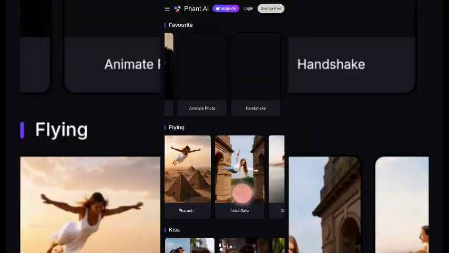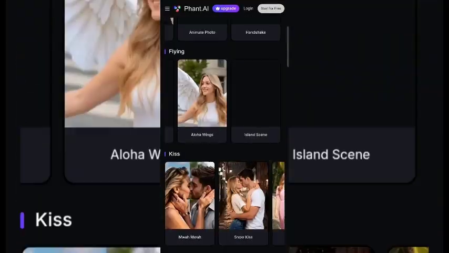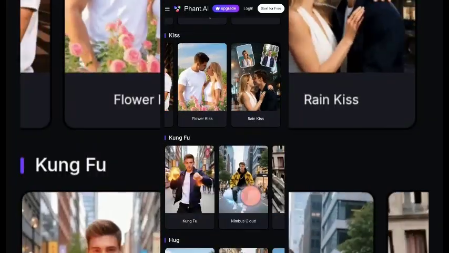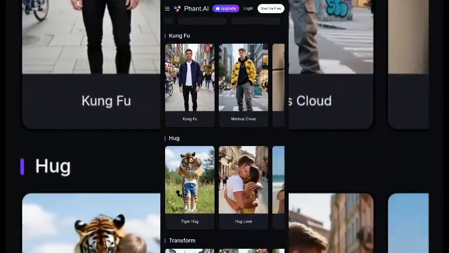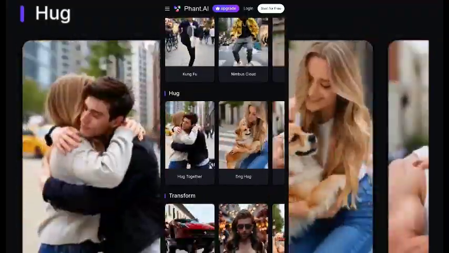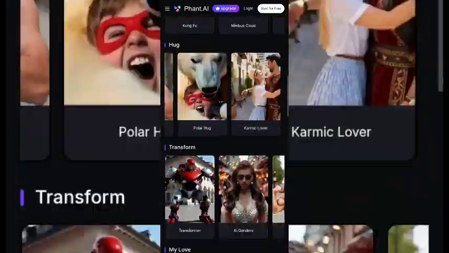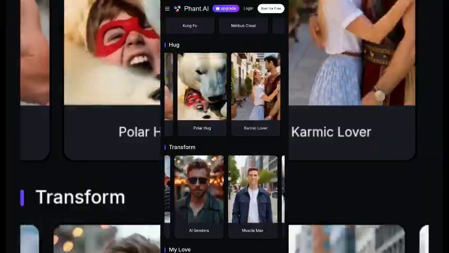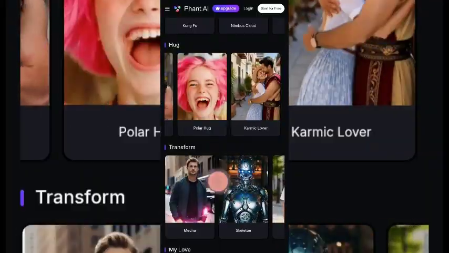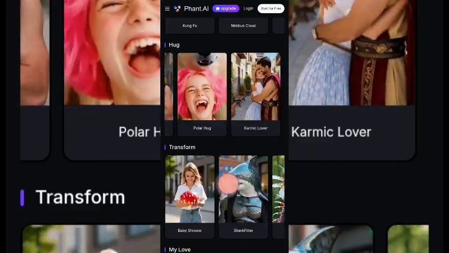and Vizard AI. Want to see which of them is best for you. Are you struggling to create eye-catching videos for your business or side hustle? Well, you need an AI video editor. But we are breaking down two of the hottest tools, and they are Phant AI Video Maker and Vizard AI. Want to see which one is cheaper, faster and better for your wallet. So let's get started.